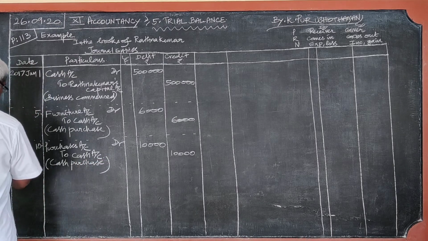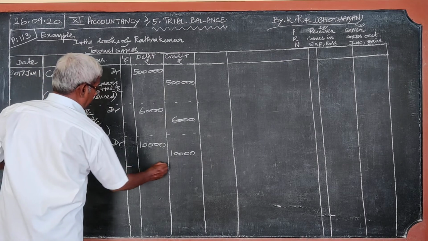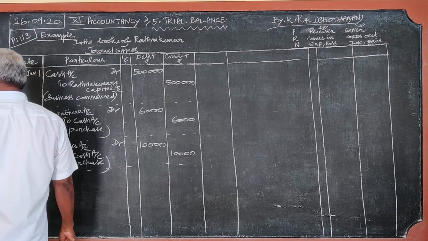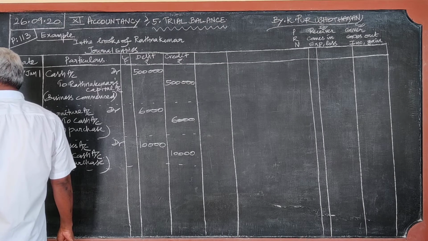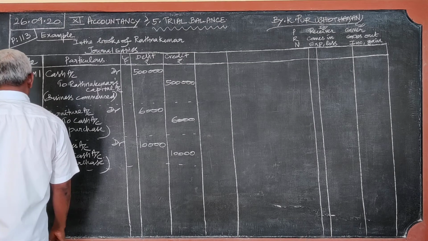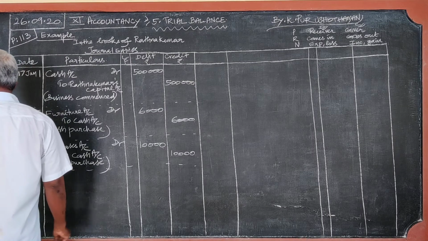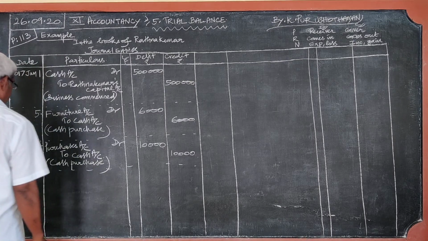Then, after 10th, next one: bought goods on credit from Jayanti.